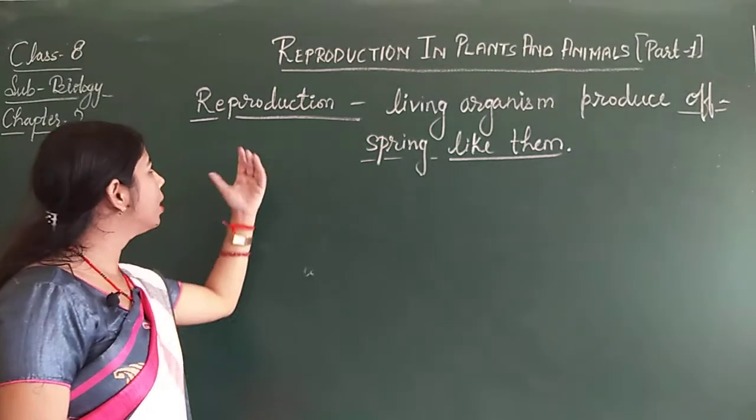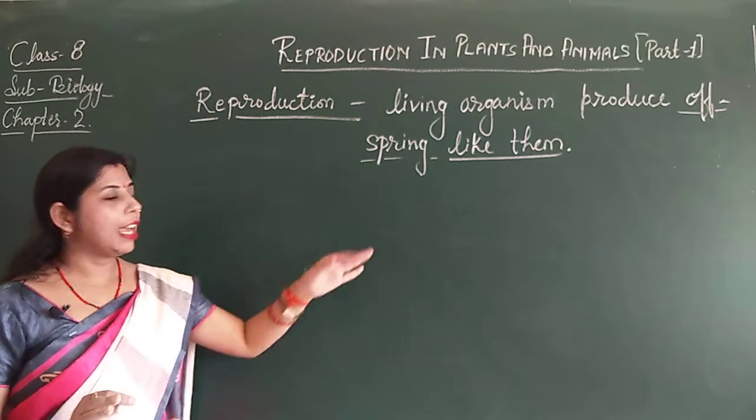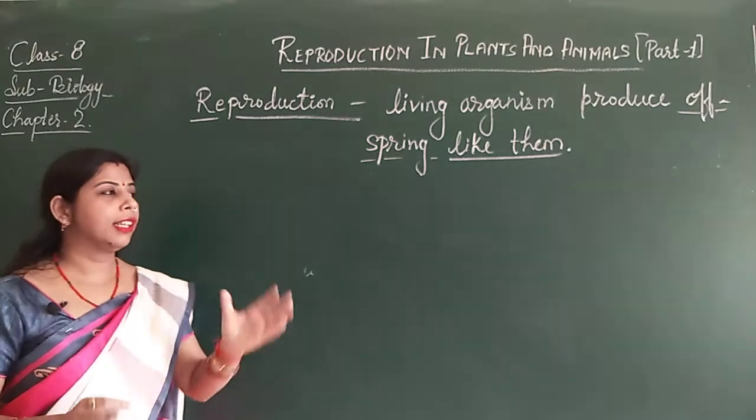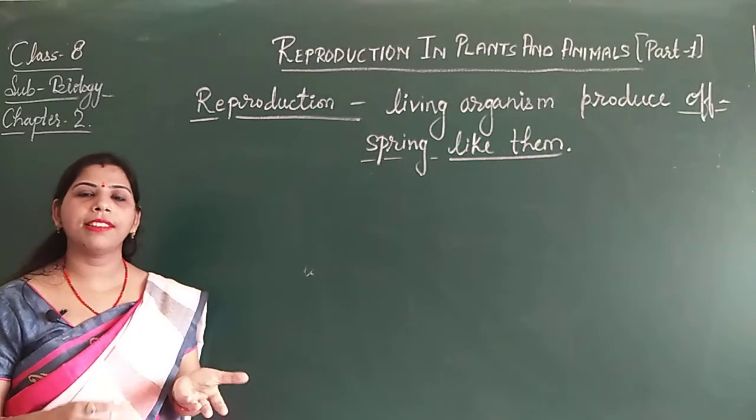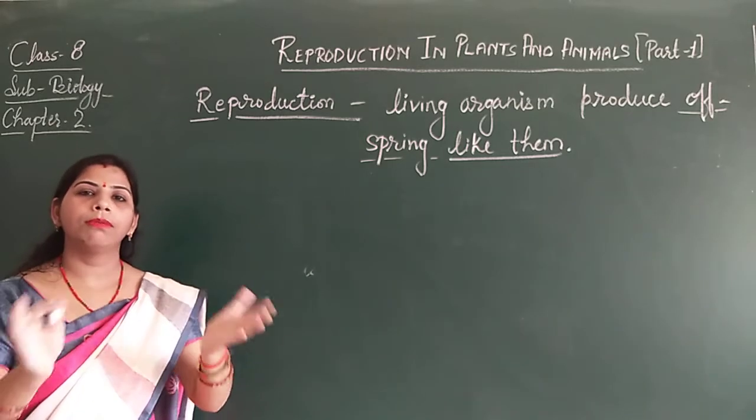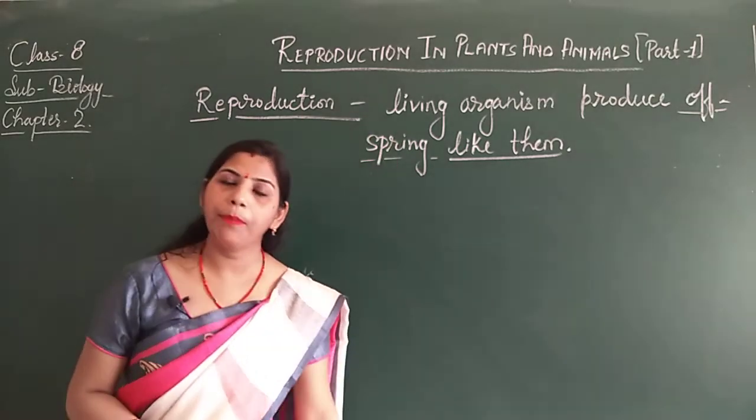Because if reproduction stops, if organisms do not reproduce, then whatever existing species are there on the earth are going to become extinct, and then no species will survive. So reproduction is very important.